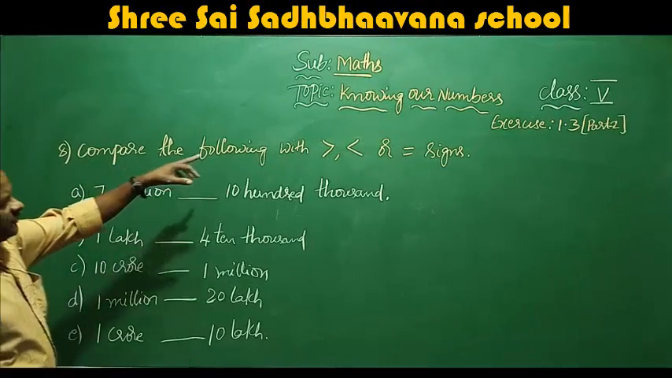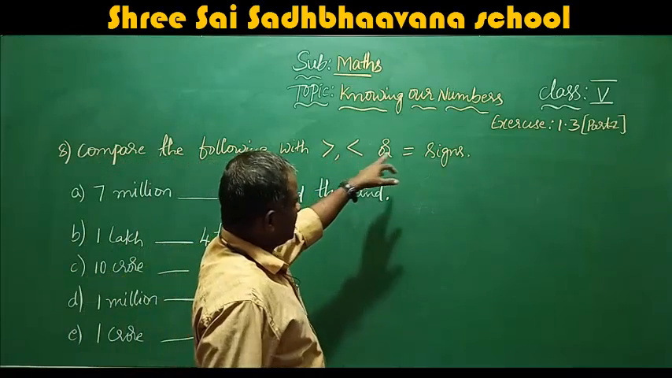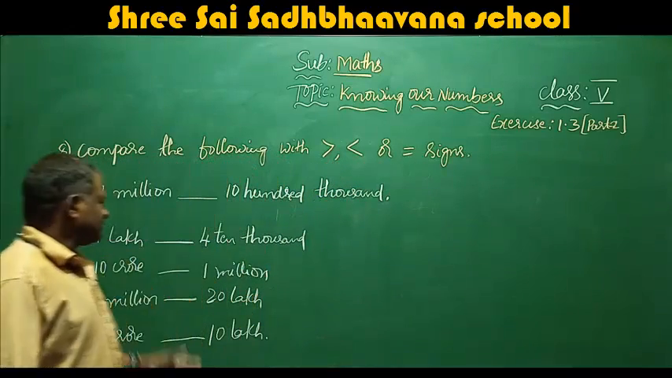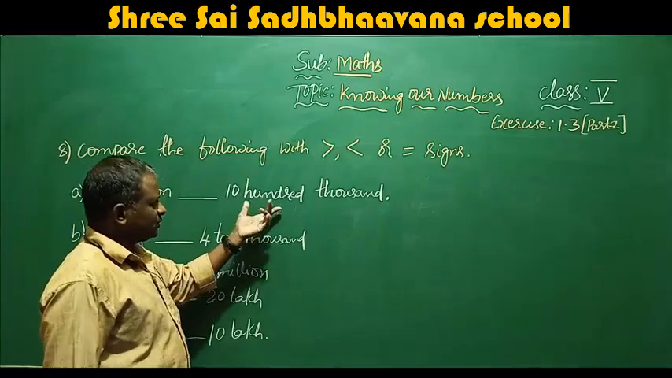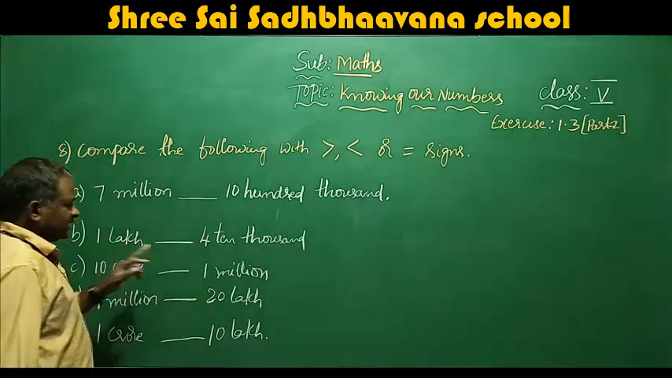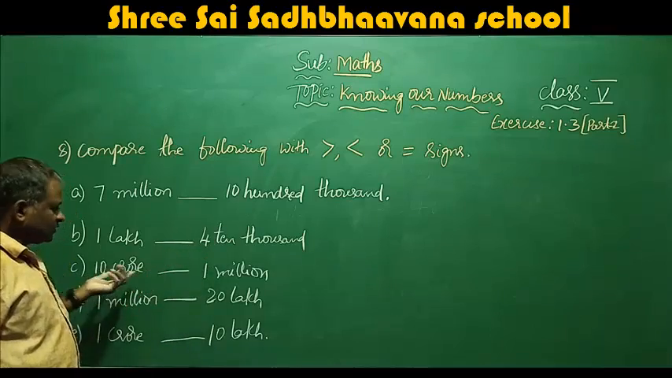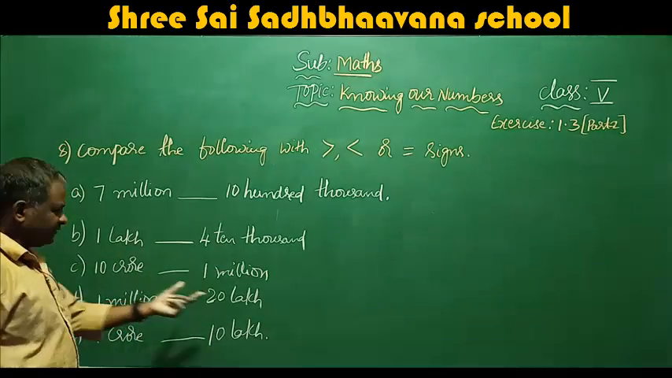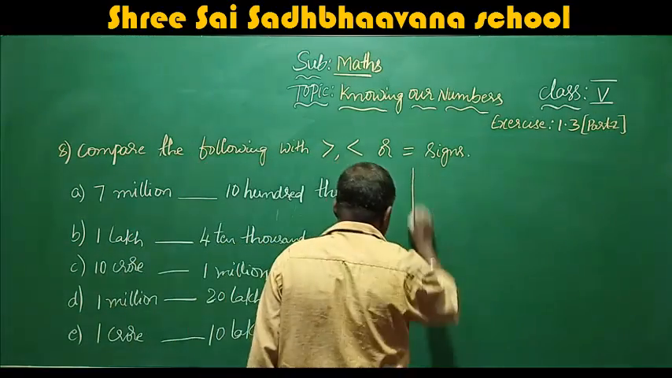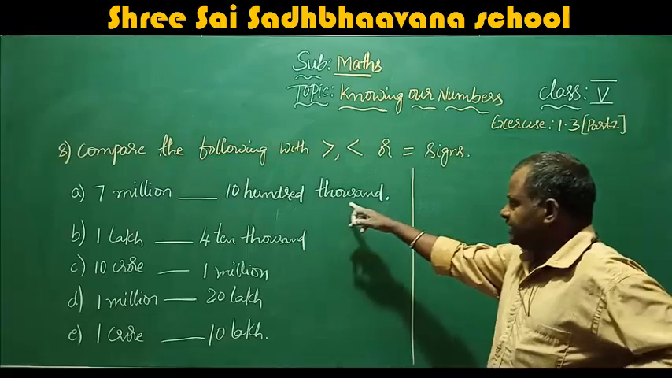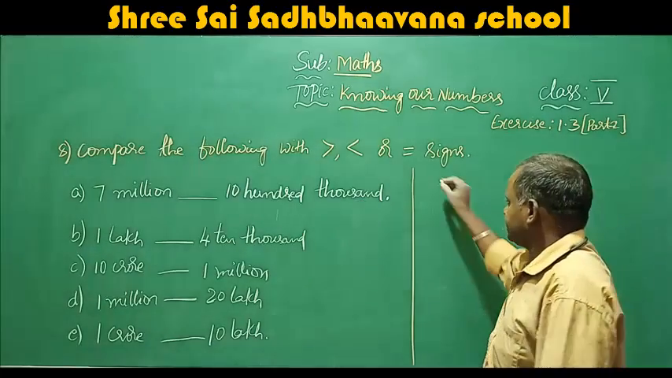Next, compare the following with greater than, less than or equal signs. That means we have to compare whether 7 million is greater than, less than or equal to 10,100,000. What is 1 million? What is 20 lakhs? What is 10 lakhs? So here we will do the working: 7 million and 10,100,000. First you write the 7 million.